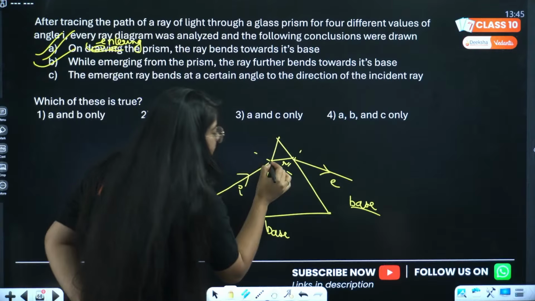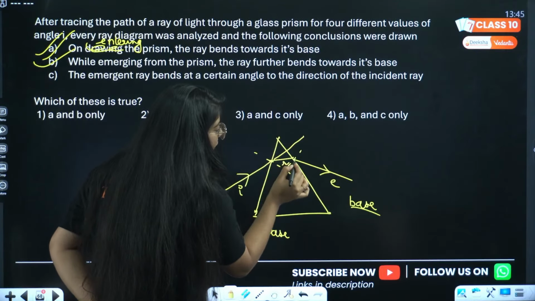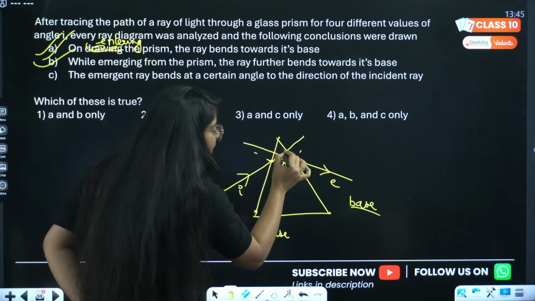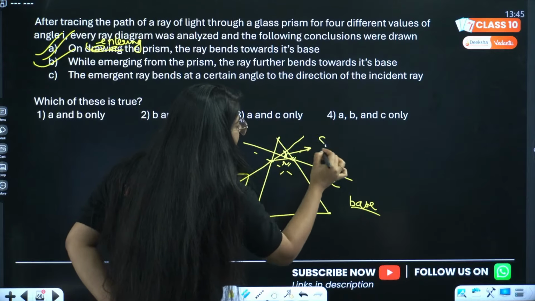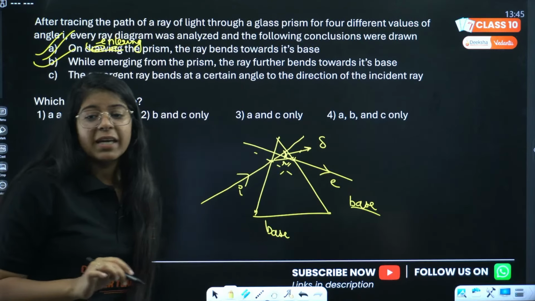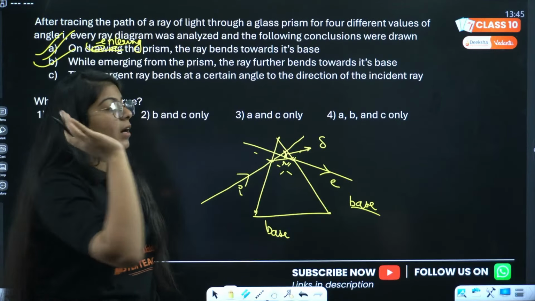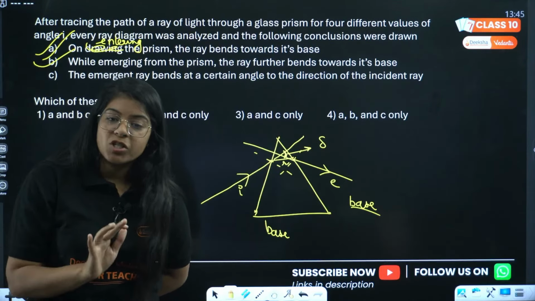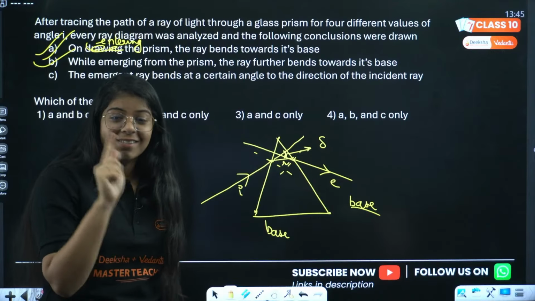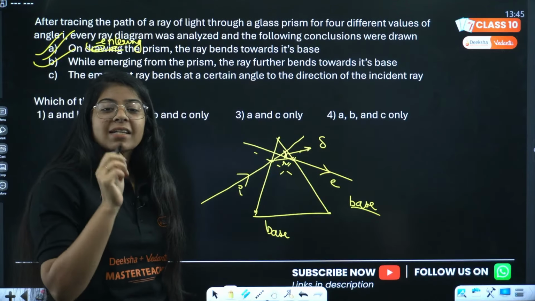See carefully. This incident ray goes something like this, and if we extend it, between the extended incident ray and the emergent ray there is an angle of deviation.